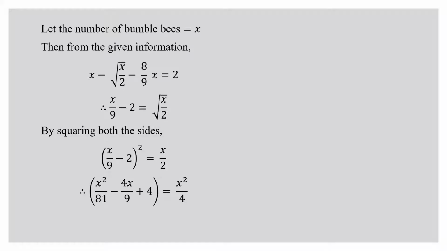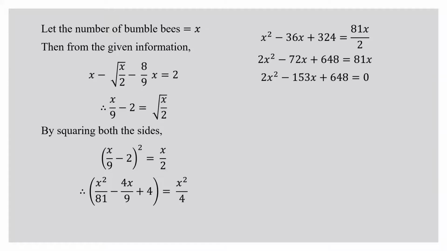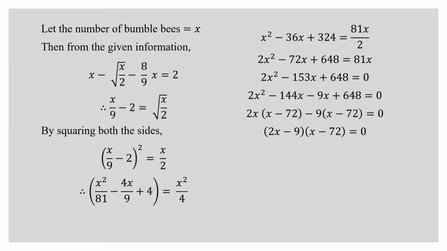So when squaring both sides, it will become a quadratic equation, and then we solve it in the regular method. The same simple method is given by Bhaskaracharya, which we still use today in the 10th standard textbook. Then we get the roots of the equation. We discard the fractional root, and we take the complete natural number, and therefore there are 72 bumblebees.